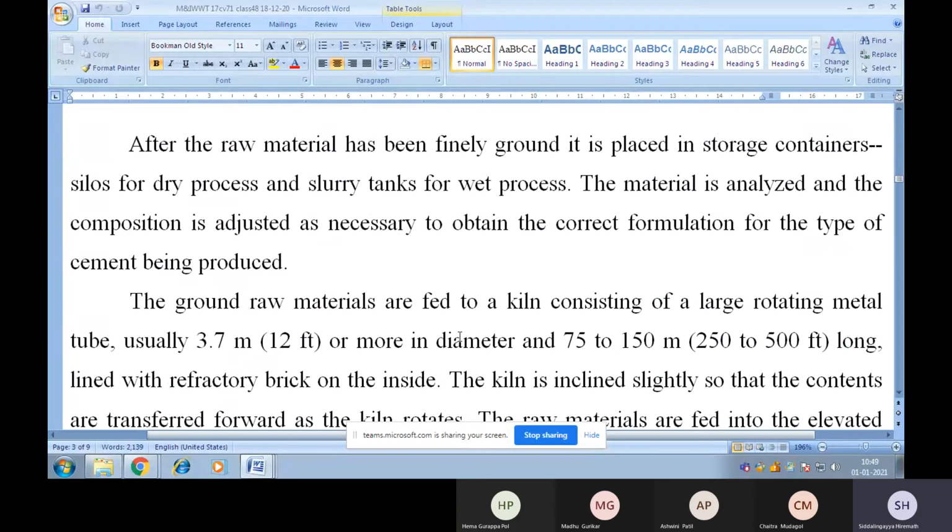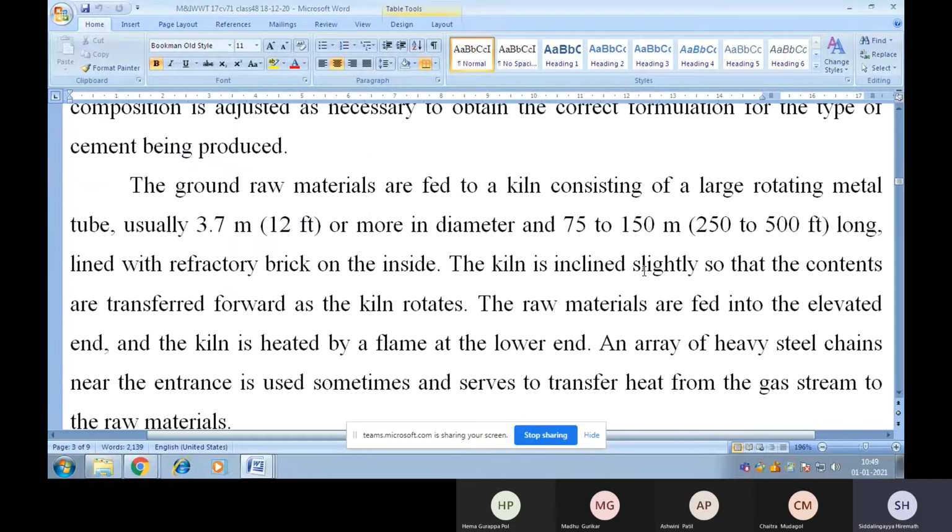Let me discuss the manufacturing process of cement from the raw material. After the raw materials have been finely ground, they are placed in storage containers, silos for the dry process and slurry tanks for the wet process. The material is analyzed and the composition is adjusted as necessary to obtain the correct formulation for the type of cement being produced.